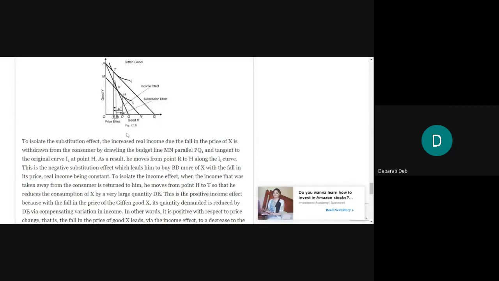So this is a movement which is a positive effect. The positive effect was the first one, because when price was falling, quantity demanded was also falling. But now when we are isolating the substitution effect, when the price of X is falling, the demand, we can see, is increasing, isn't it? So this is a negative effect. Let us not call it a movement, let us call it an effect, because this is a negative one. When price is falling, demand is increasing.